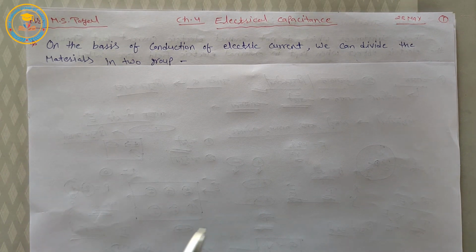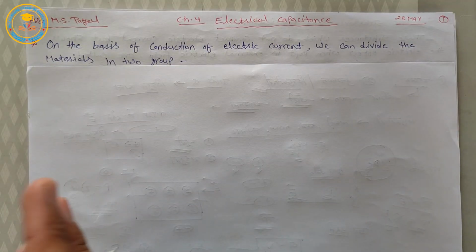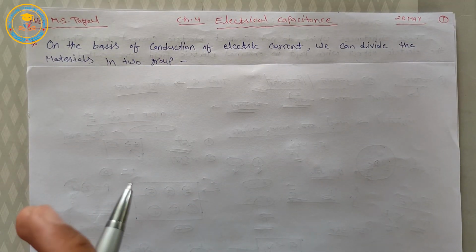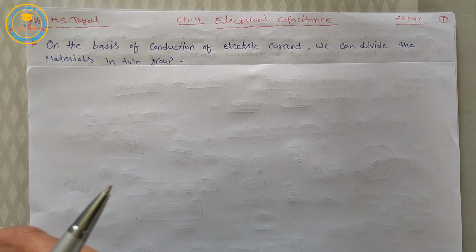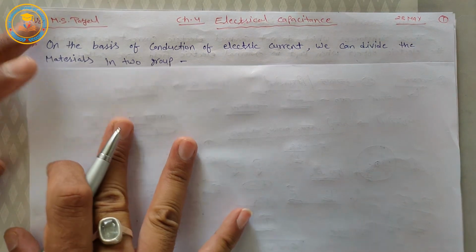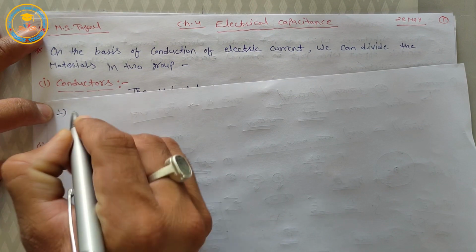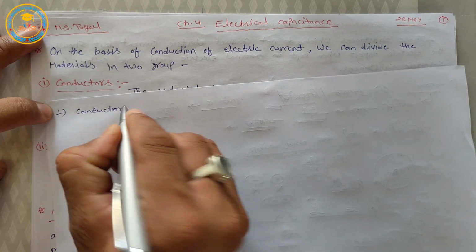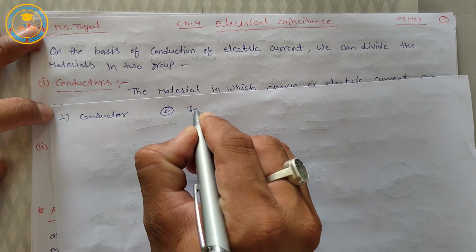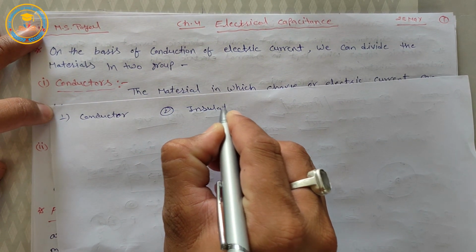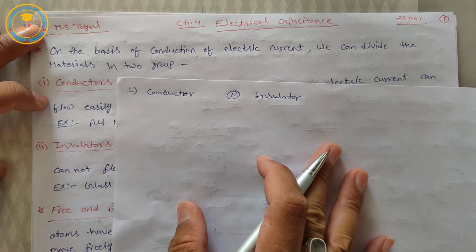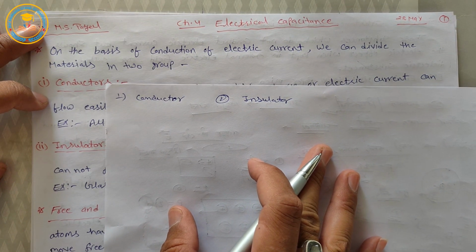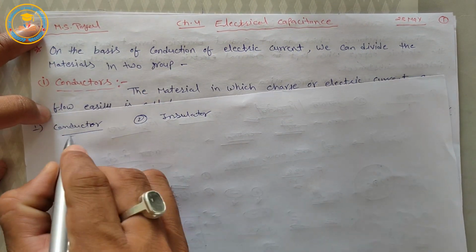We can divide the total material which is found in our nature into two groups. First is conductor, and second is insulator. Okay, what is conductor?